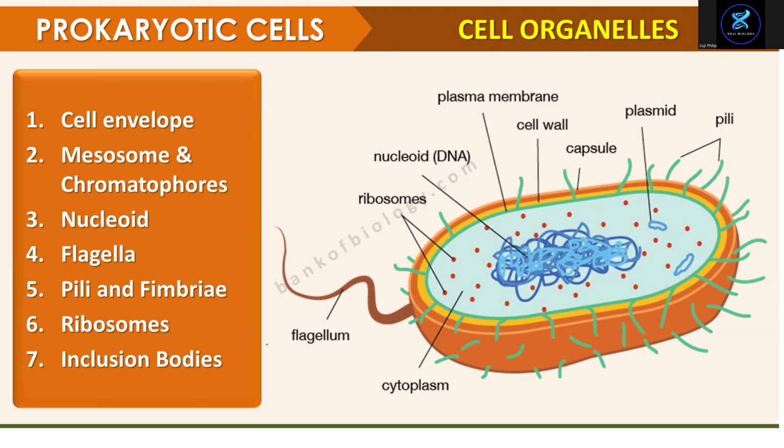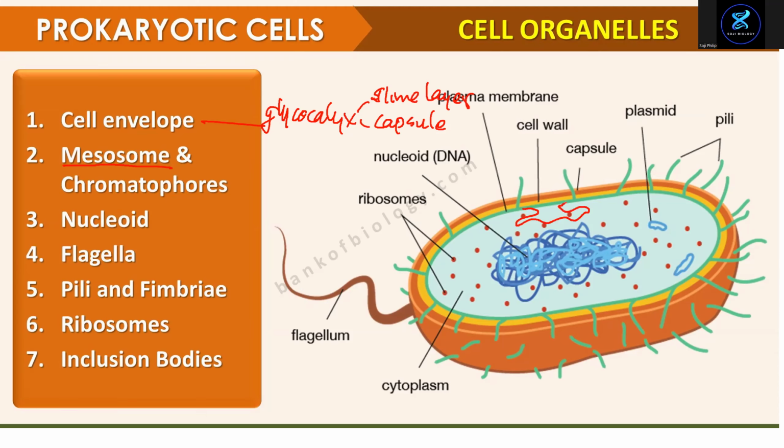We studied most of them, but we'll be doing them in a little more detail. We studied the cell envelope, which is the glycocalyx. It can be of two kinds, a slime layer or a capsule. Then we studied the mesosome, which is an infolding of the membrane.